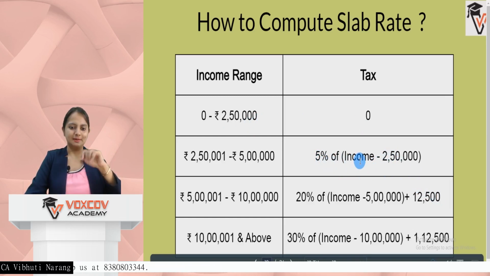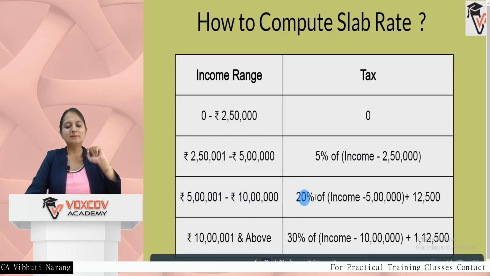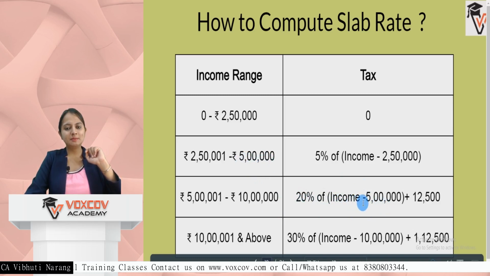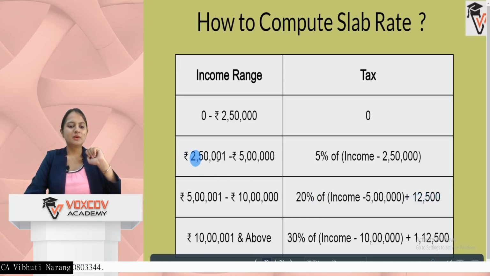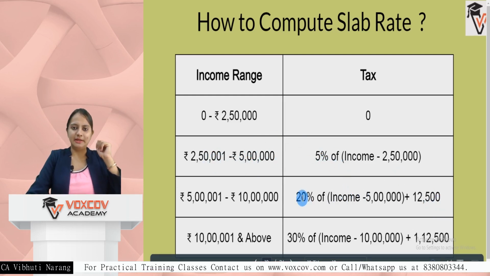The tax applicable for 5 lakh to 10 lakh is the next slab rate. Let's suppose my income is 8 lakh in this case. So it will be 20% of 8 lakh minus the higher limit of the earlier slab. So that is 5 lakh. So 3 lakh is the income in my case. 3 lakh into 20% will be 60,000 plus 12,500. How did we get this figure? 12,500 is 5% of this limit difference, which is 2,50,000 into 5%. 12,500 is to be added for this slab rate, and the balance income is to be taxed at 20%.